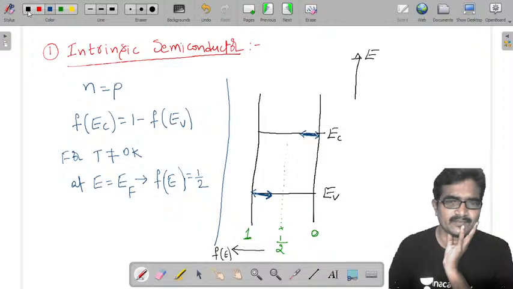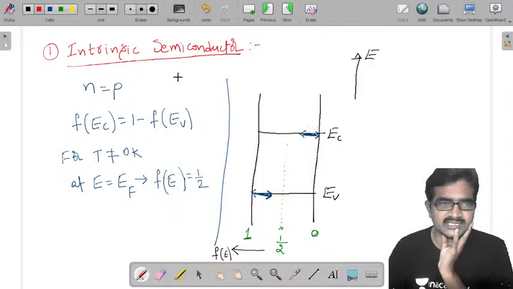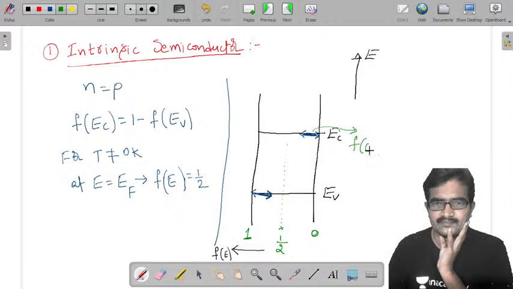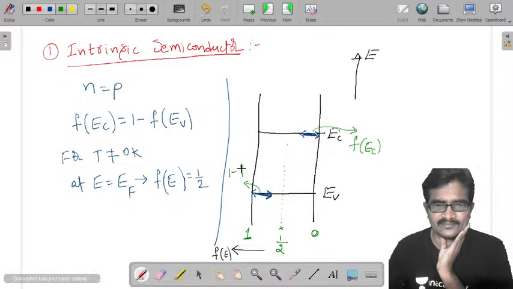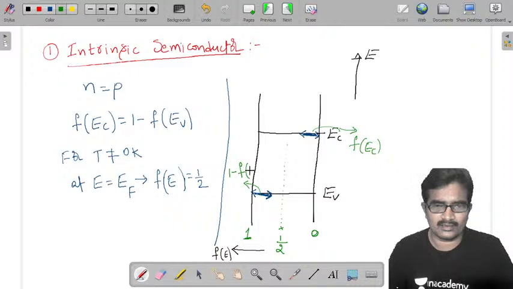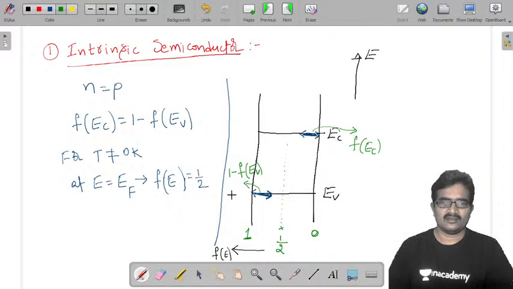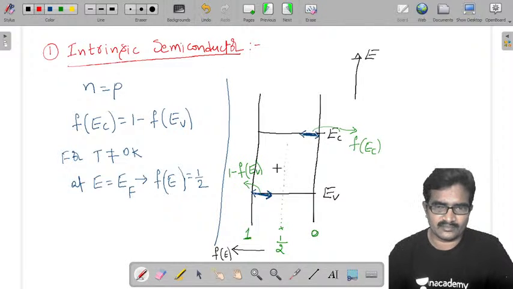So this is f of EC, and this is 1 minus f of EV. Both are equal. To align these two points, I am going to plot it.